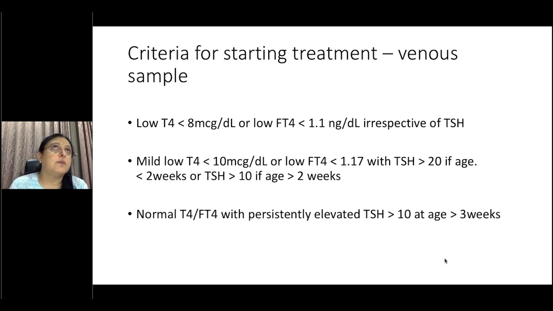With preterm, very low birth weight, sick neonates, it is a little bit tricky. We usually would advise repeating the thyroid profiles before you start treatment. A lot of the preterm babies are sick preterm babies, so you will have a sick euthyroid where your free T4, T4, TSH are all low, so you repeat it. Even in a preterm, low birth weight infant, if you have a significantly elevated TSH and the repeat profile also shows a significantly elevated TSH, then you should consider treatment.